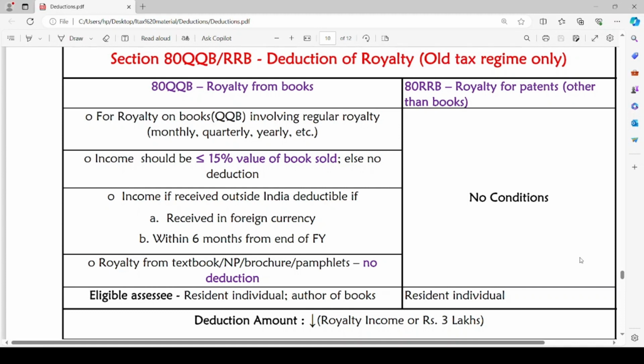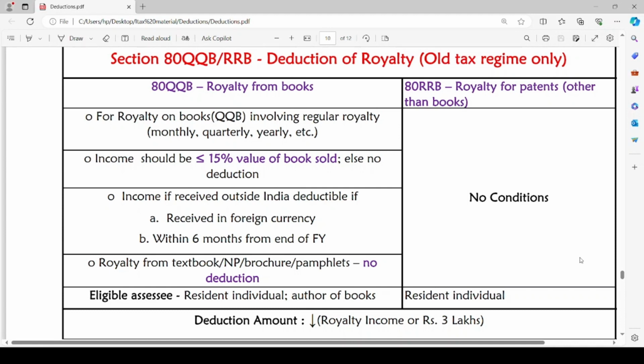And if the income is received outside India, the deduction is available if the income is received in foreign currency and if it is received within 6 months from the end of the financial year. Also, for royalty from textbooks or newspapers or brochures or pamphlets, no deduction can be claimed with respect to royalty.